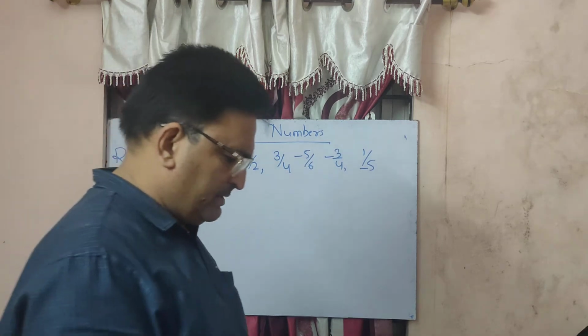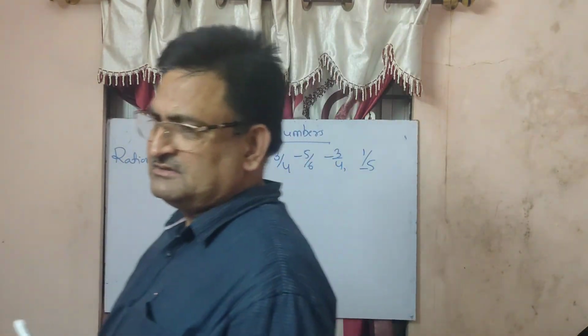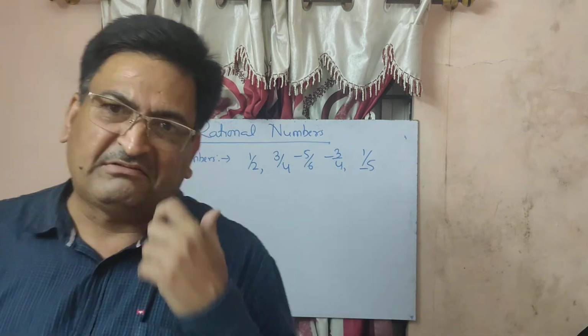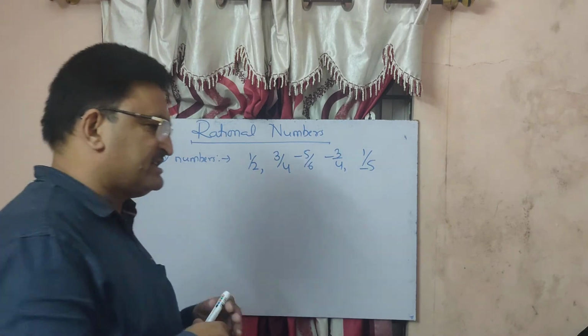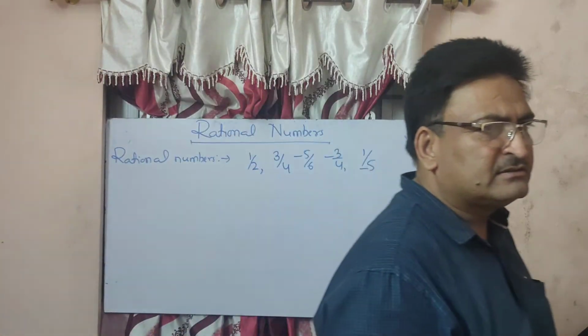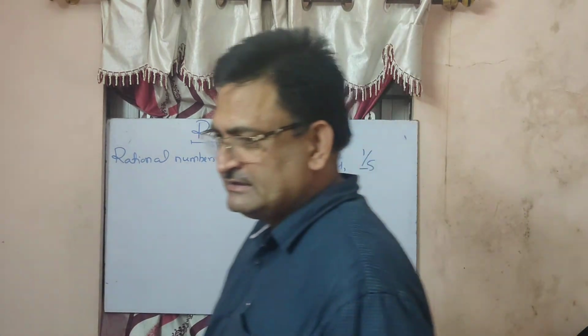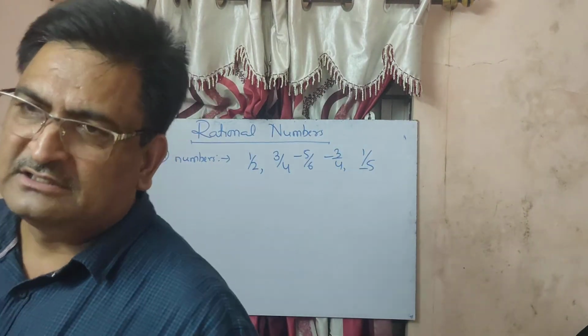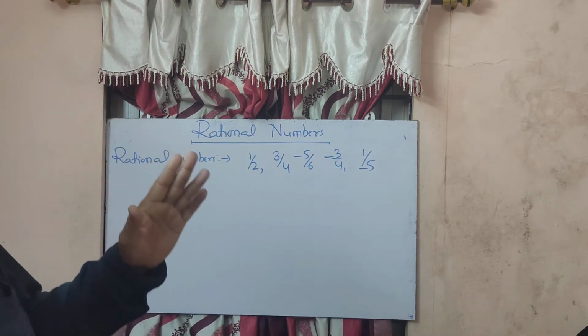You might have studied in your previous class that such numbers are called fractions. The same fractions are known as rational numbers. So what is the definition of a rational number?